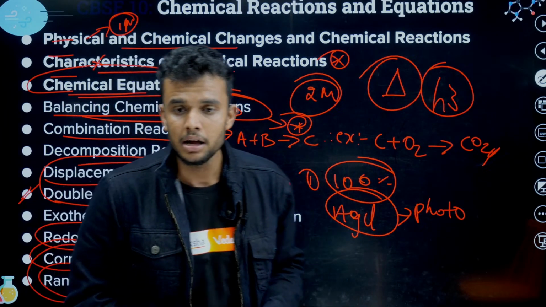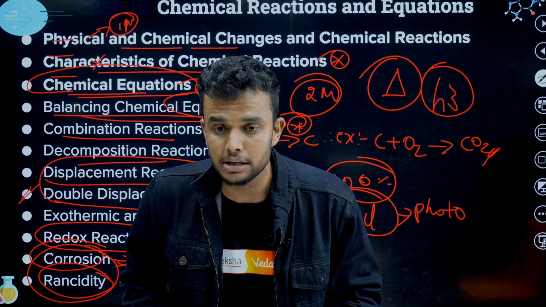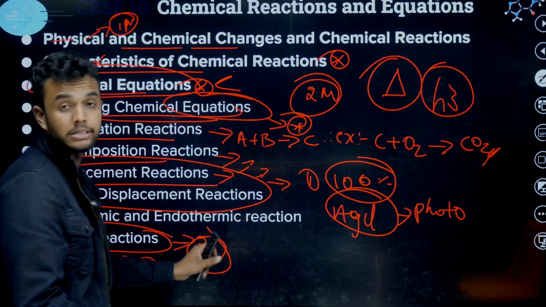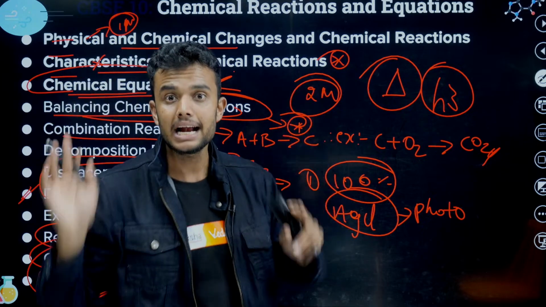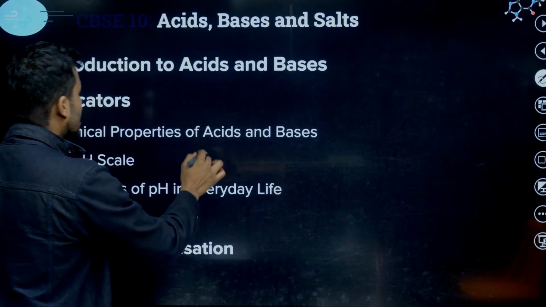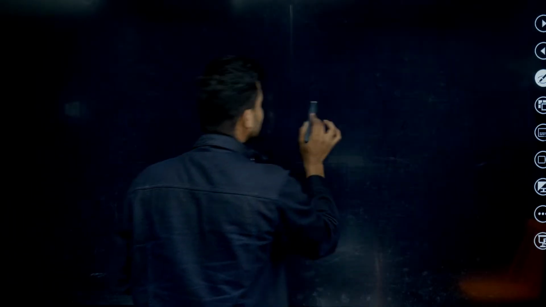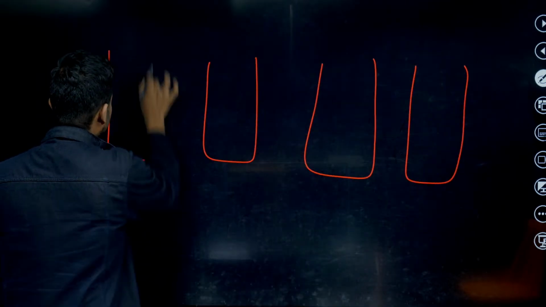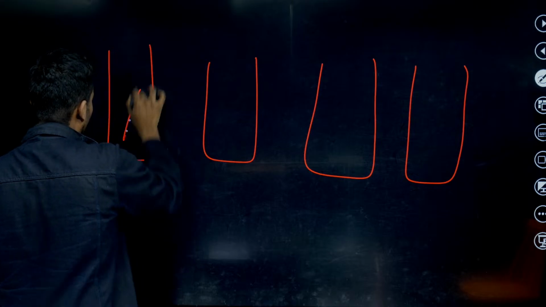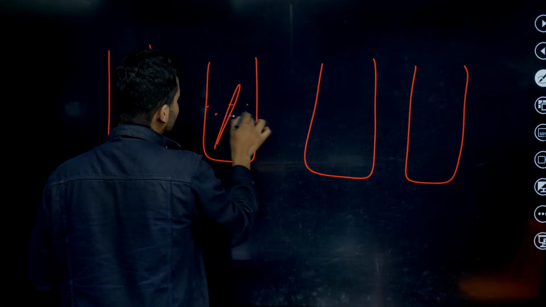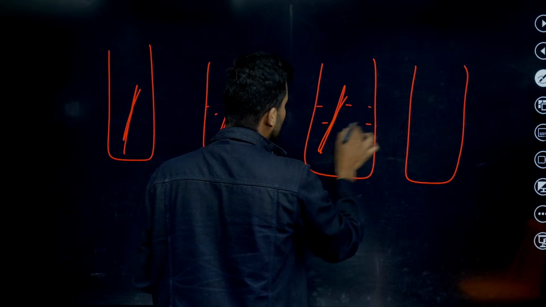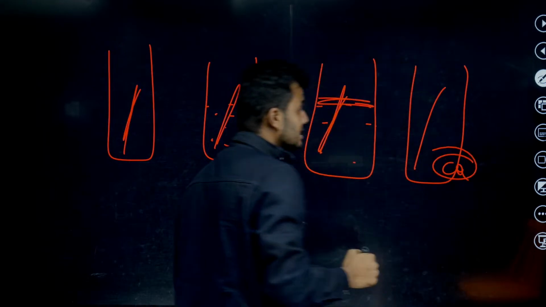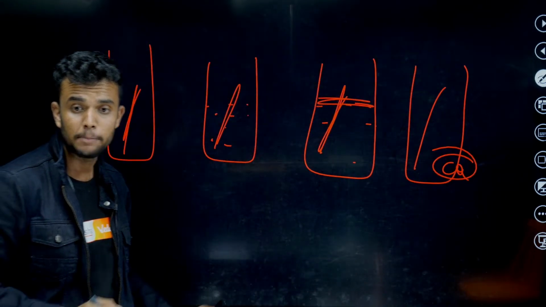That's why we always say, the 21st question will definitely come activity based. In these, students, focus on the rusting topic. The activity is this: look here, everyone. There are four test tubes, A, B, C, D. In A, only iron is there. In B, iron and water. In C, iron nail and water plus oil. In D, calcium chloride is there. In which test tube does it get rusted? It is very important. Please note down this.